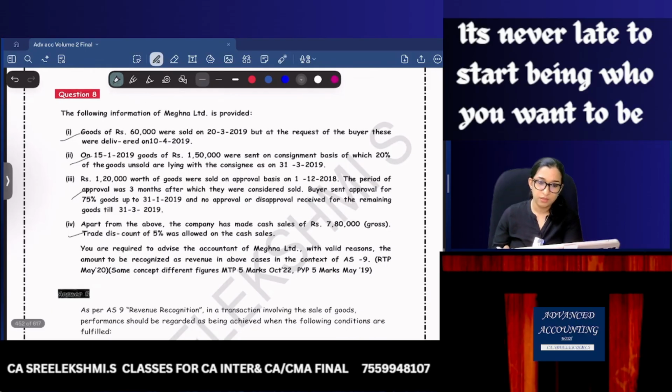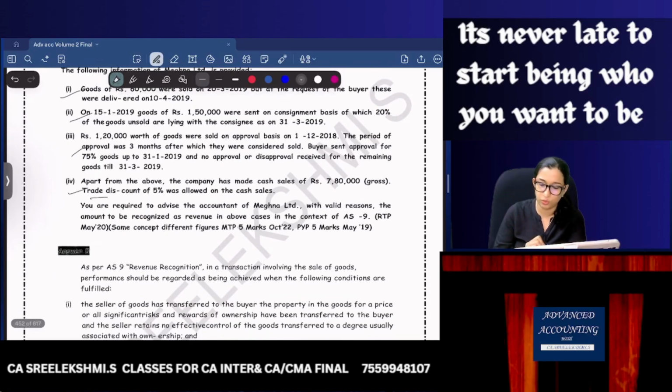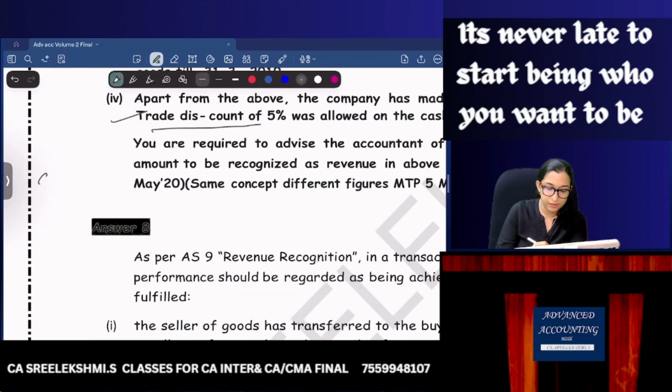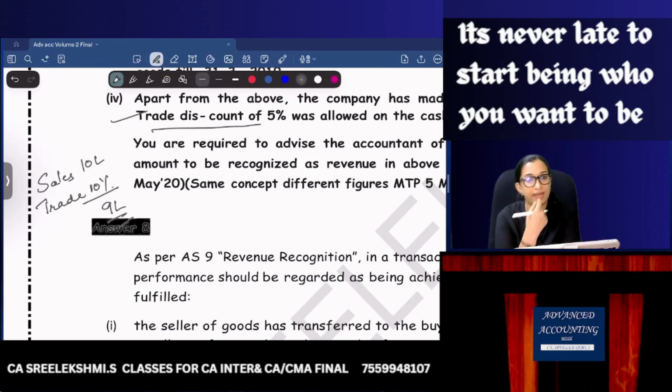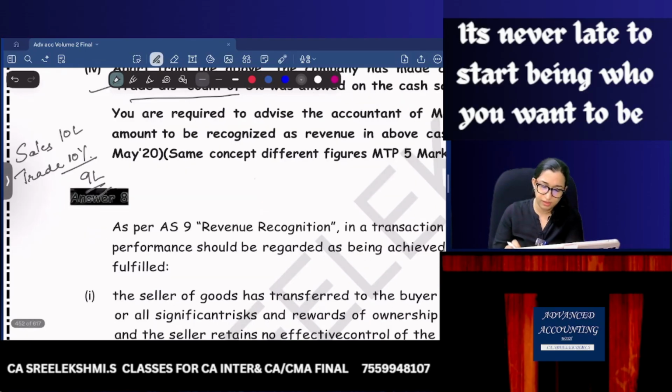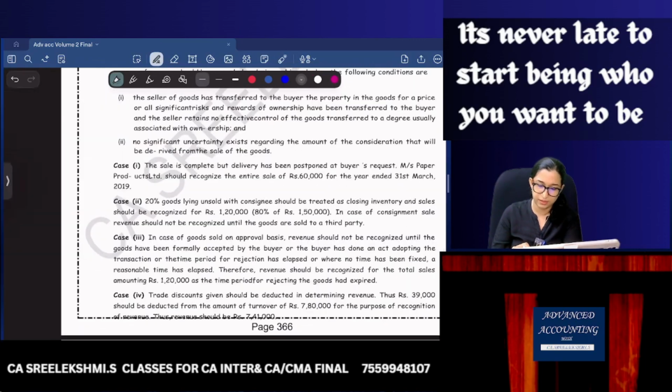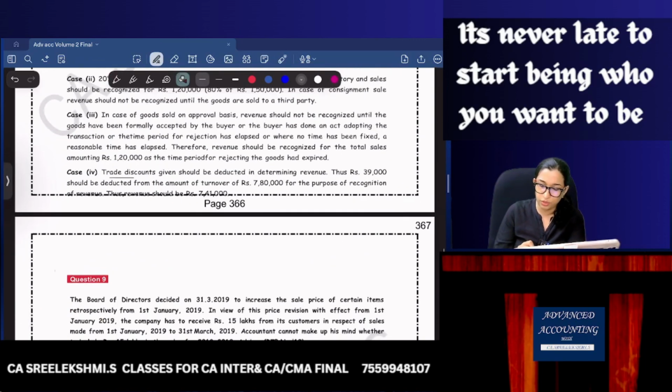Nothing new. What is the treatment of trade discount? There is a sale and we gave trade discount. Sales of 10 lakhs and we have given a trade discount of 10%. So effectively we collected only 9 lakhs. So what is the treatment of trade discount? We have not received it, so recognize it as a deduction from the sale price. Trade discount given should be deducted, so only the balance will be recognized as revenue.